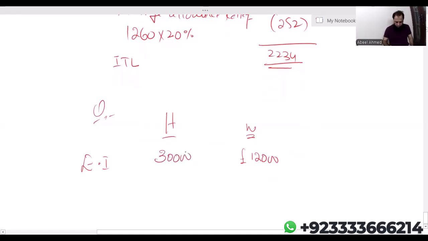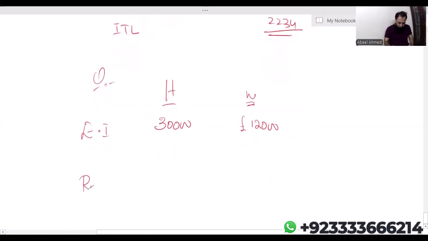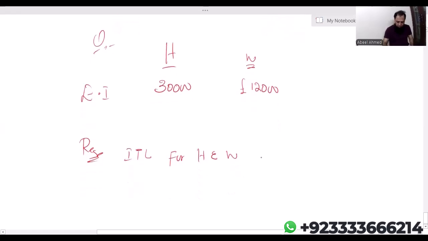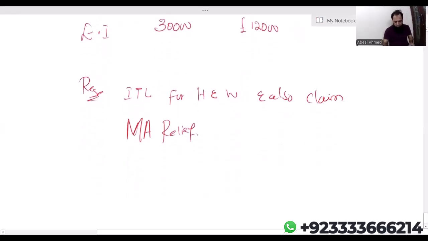Now, the requirement is the income tax liability for husband and wife, and also claim marriage allowance relief. Now, how it works, this is very important. Now, let's start the calculation.